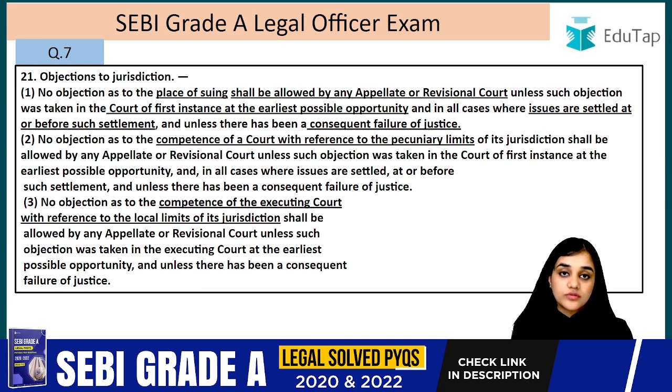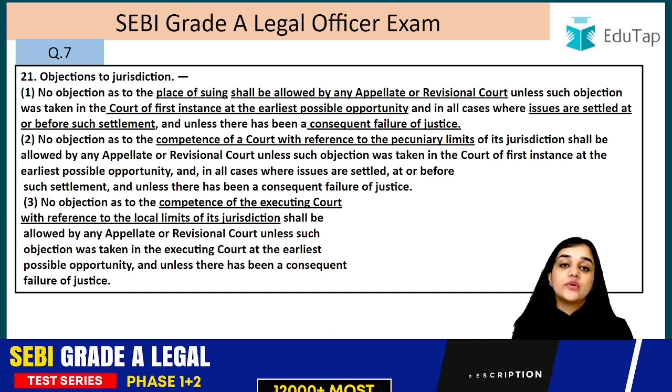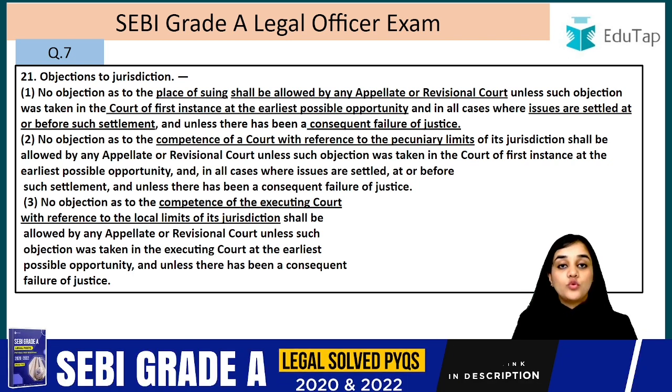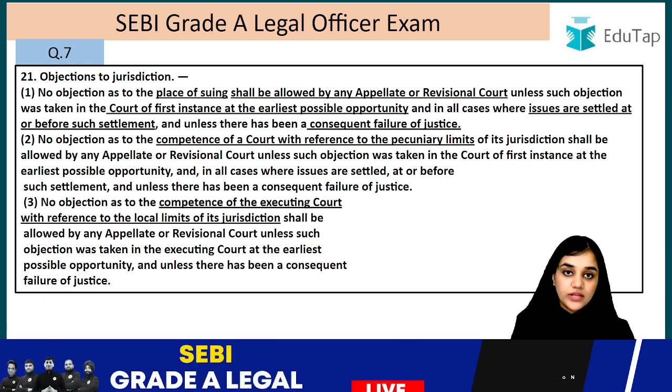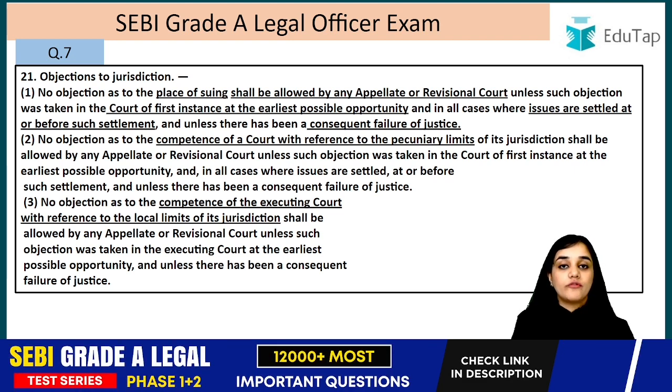In case there has been no such failure, then any other condition that we have read becomes negative. So any other conditions that we have read, they become void, right? They are not applicable here. So only if there was a consequent failure of justice is this section going to come into play, and then only the other conditions will be checked. So there has to be a consequent failure of justice. If no such injustice is caused, then this section does not come into play. So the first one, they are talking about the place of suing. Second one, they are talking about the pecuniary limits. The whole of the subsection is the same. And the third one, they are talking about the territorial jurisdiction of the executing court.